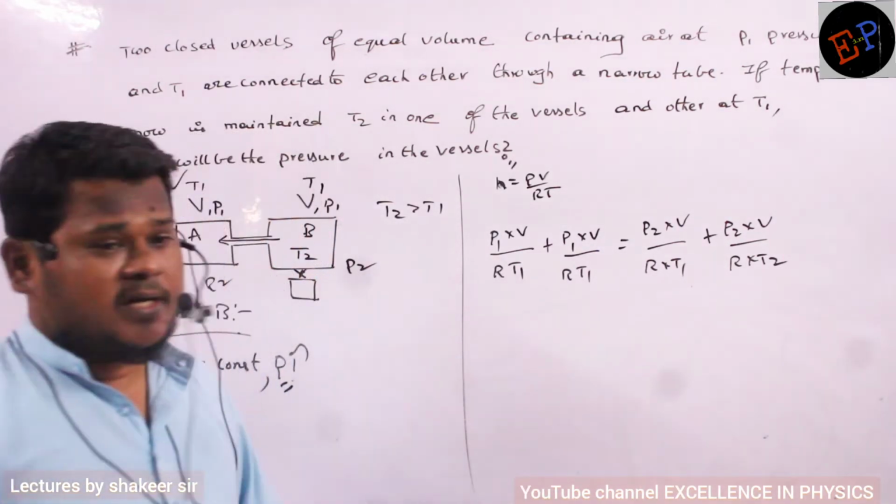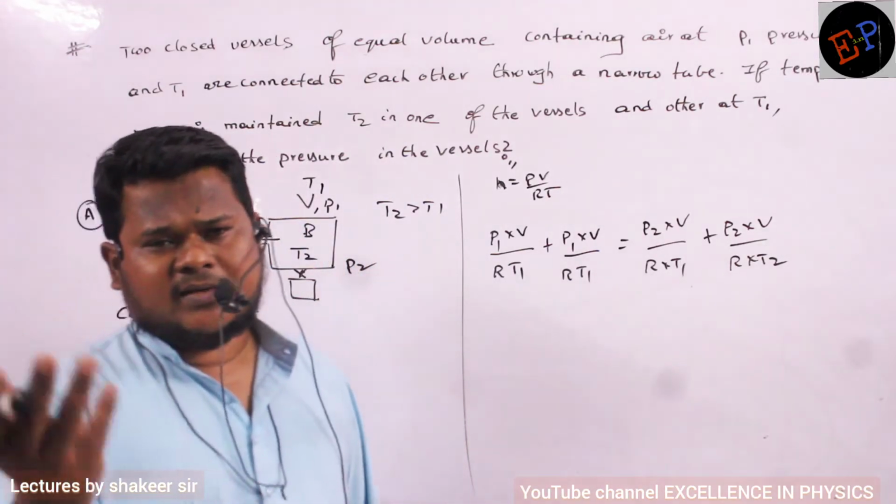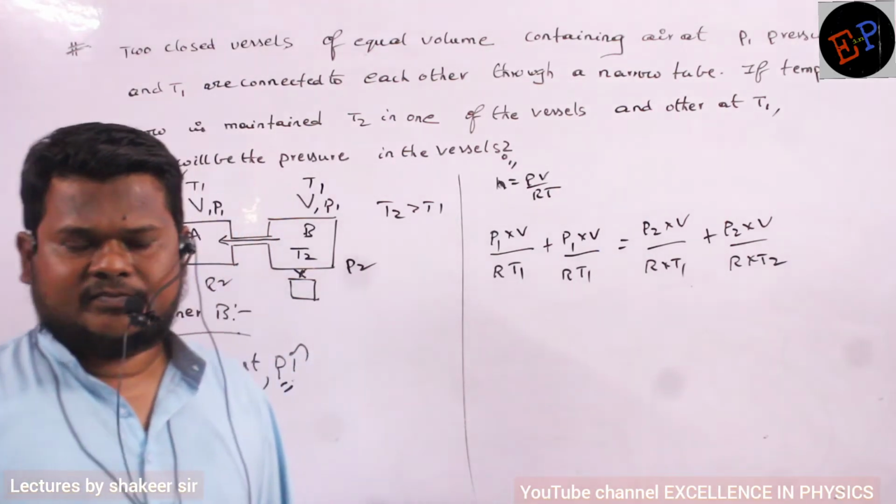There is only a single gas. Two gases are not there for a reaction. There is only one gas, so there is no concept of chemical reaction, and the number of moles remains the same. Understood?